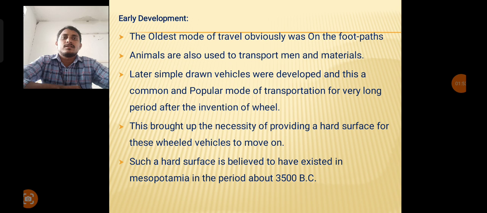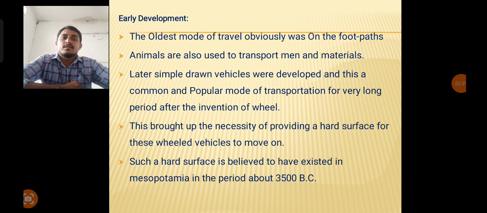Later, after people, animals were used to transport men and material. This is the second mode of transportation. Animals are helpful for transportation of men and materials. Later, simple drawn vehicles were developed. This became the common and popular mode of transportation after a very long time, after the invention of the wheel, which was invented in 3500 BC in the Mesopotamia period.